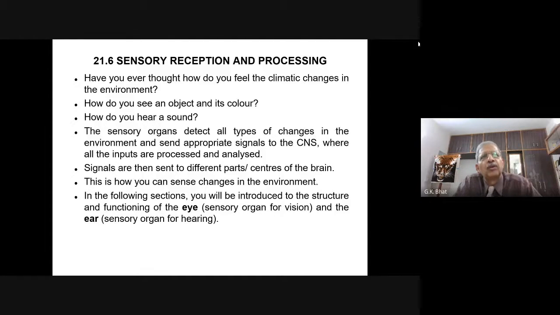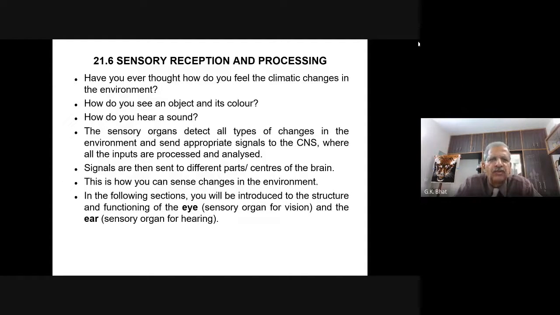Many times we feel it is very cold or very hot. And in the weather, sometimes it is sunny or cloudy. How do we feel all the changes in our climate?